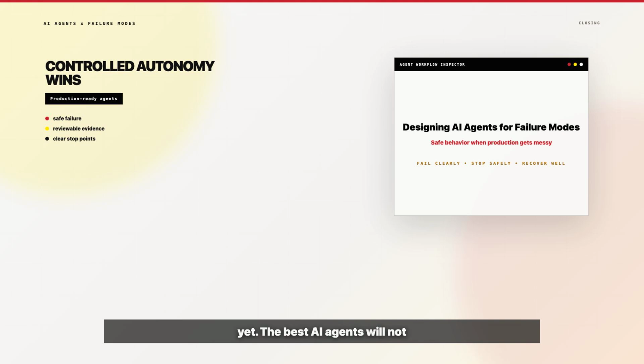Not perfect autonomy, but controlled autonomy. Not blind confidence, but reviewable evidence. Patient, not action at all costs. Safe progress with clear stop points. If you're building AI agents for cybersecurity, start there. Design the failure modes first, then decide how much action the agent has earned.